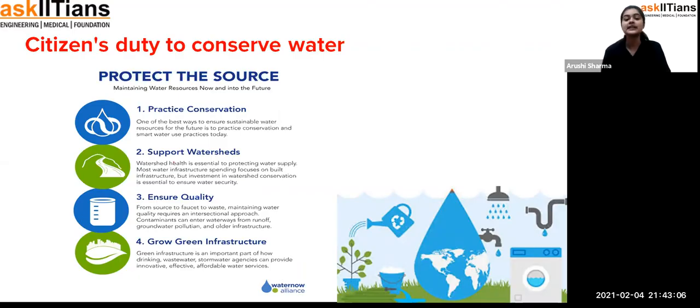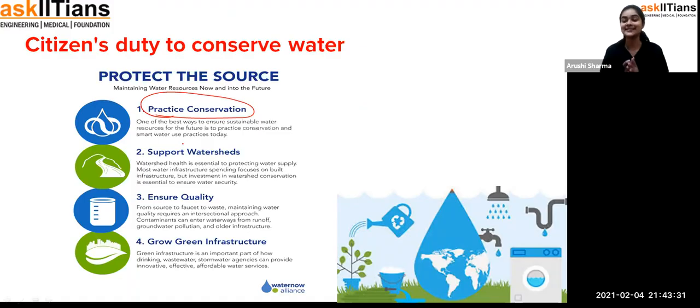So some of the ways are written here. Practice conservation. That means we should start conserving our water, as I've already told you, and use only as much water as is required. For example, if you are brushing your teeth, just turn off the tap so that the extra water does not flow. Oh yes, exactly.